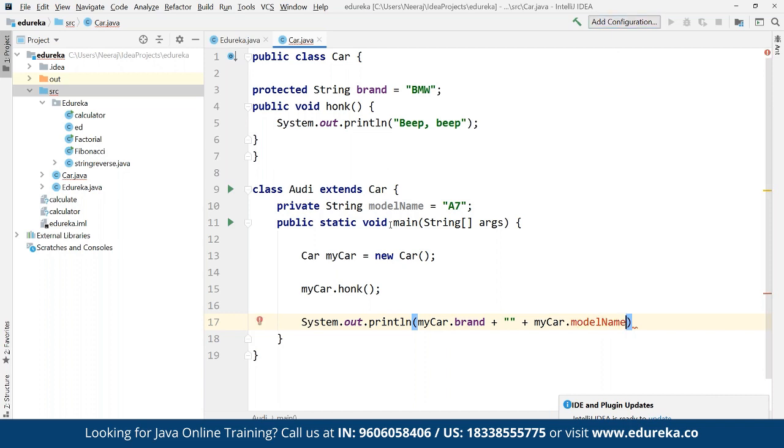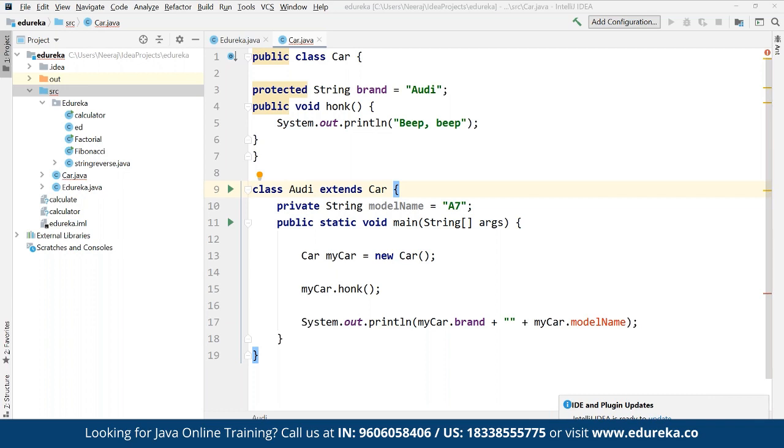Suppose here we define the brand as Audi, so here we can define A7 as the property. The brand name is going to be copied from here, and the model name is going to be copied from this class. So that's how we can define the entire model name, and this is going to be executed accordingly. So basically we have defined one property, one object here in the parent class, and here we are importing that in the child class itself as a part of the inheritance.